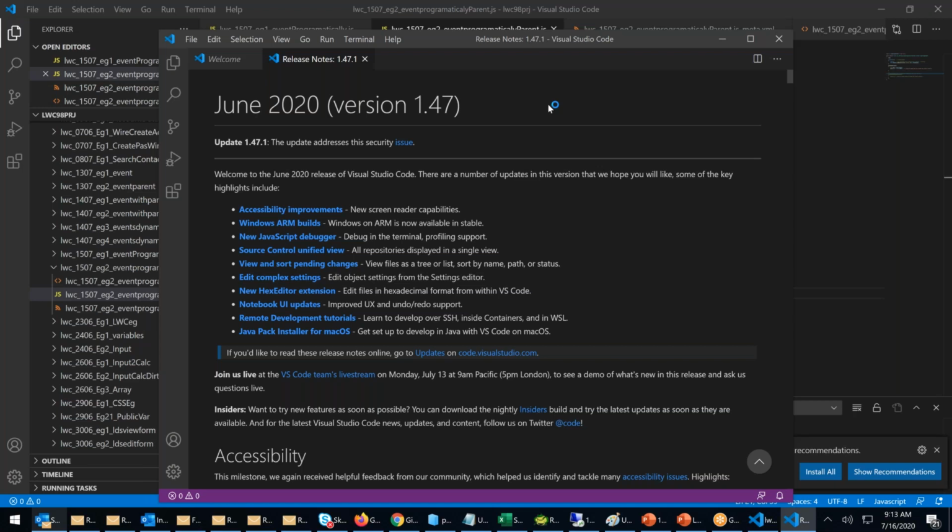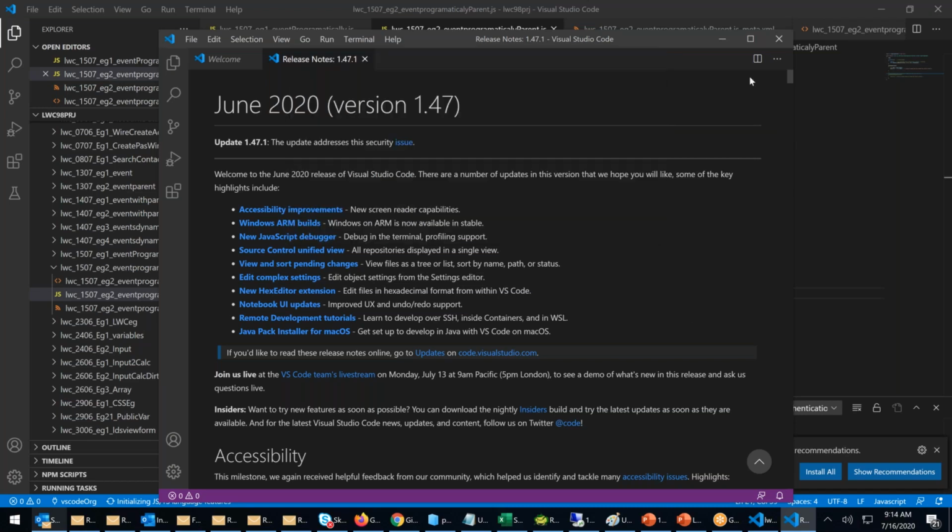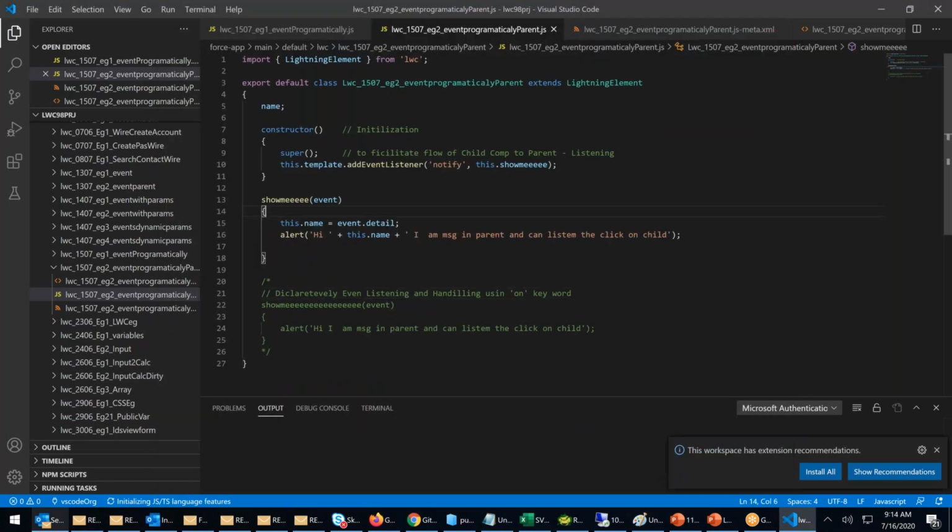To communicate, to have an application event in a Lightning Web component, we need a third-party, pre-created, pre-written component called PubSub, right? Control Shift P. Okay, still it's not there. Wait. Control Shift P. Okay, create a Lightning Web component.